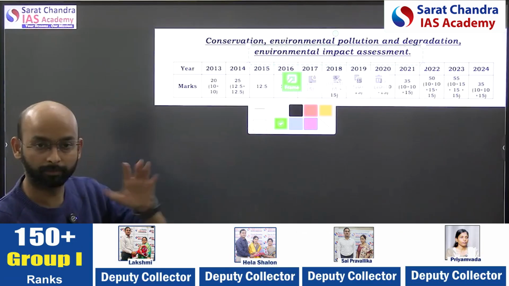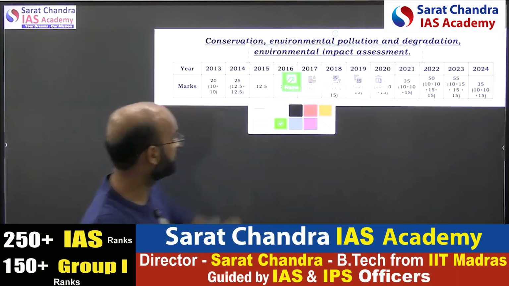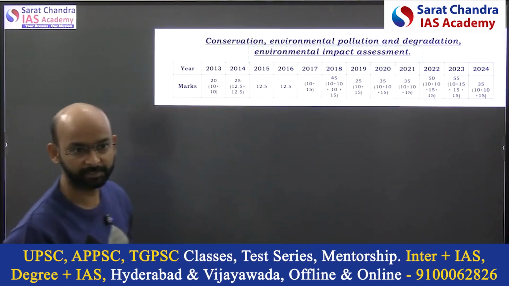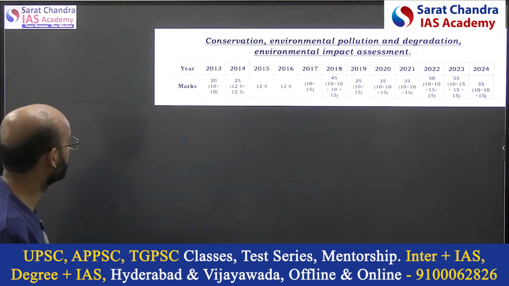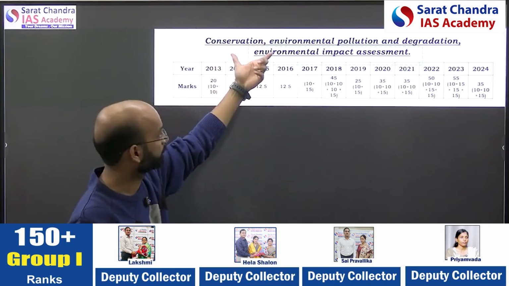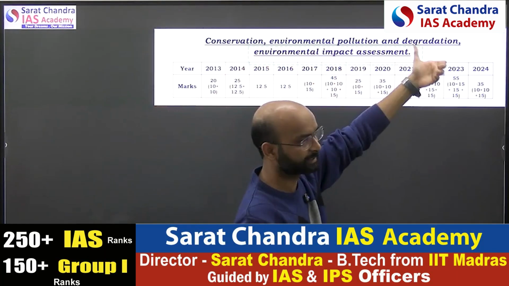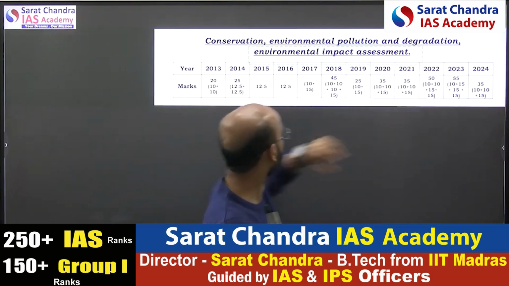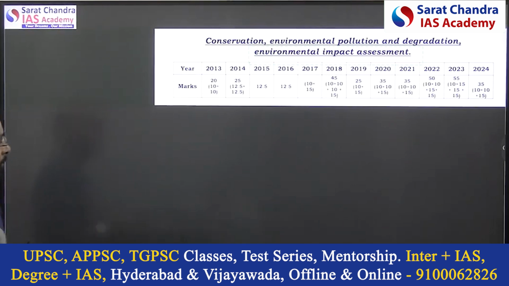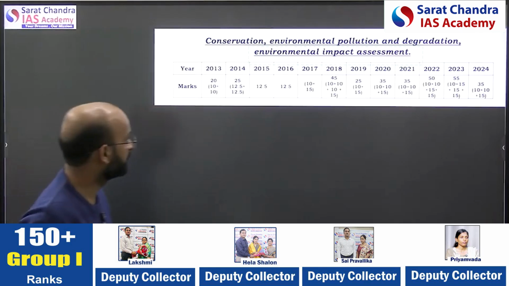And if you see the previous year questions, many questions are being asked directly or around this particular topic. So environmental impact assessment we generally cover as a component of environment, but we need to give emphasis to this particular topic. Other is the conservation of biodiversity, including forest. Environmental pollution is the topic, and degradation. Here the current climate change topic is not directly mentioned, but this environmental degradation you can consider as climate change. Okay, so this is the syllabus.